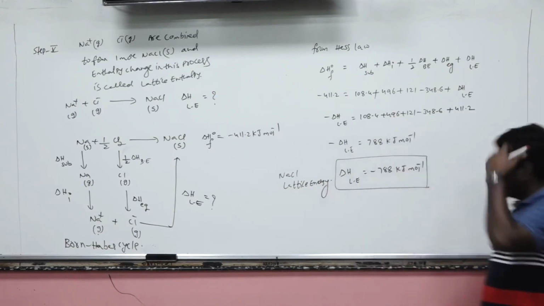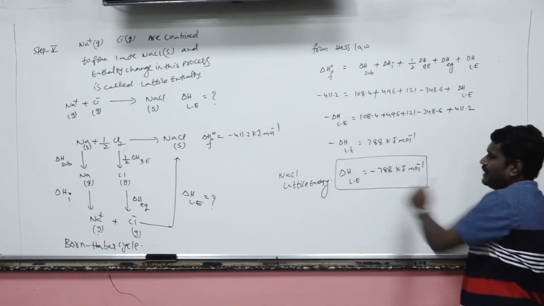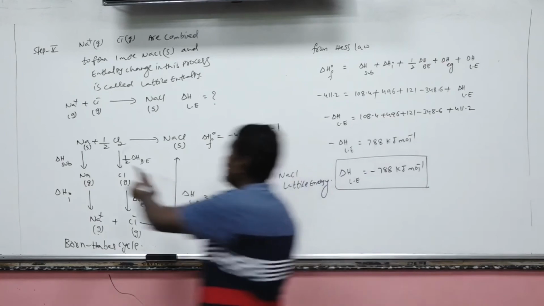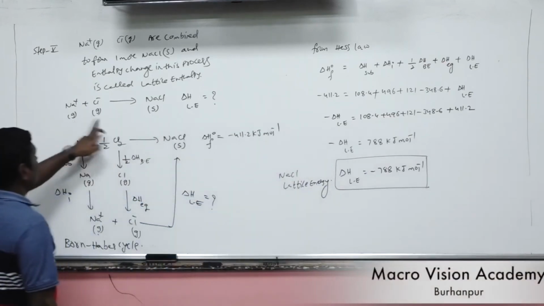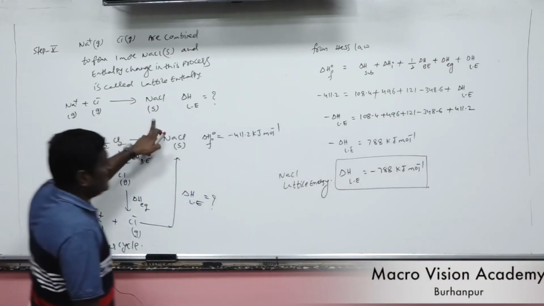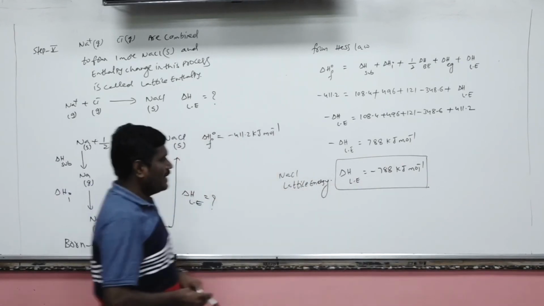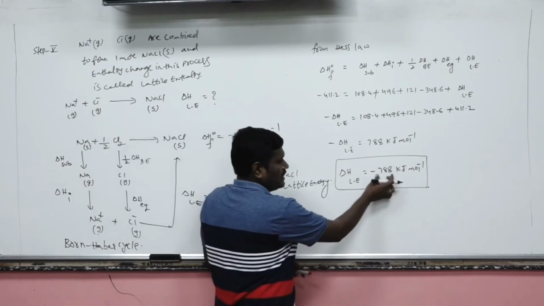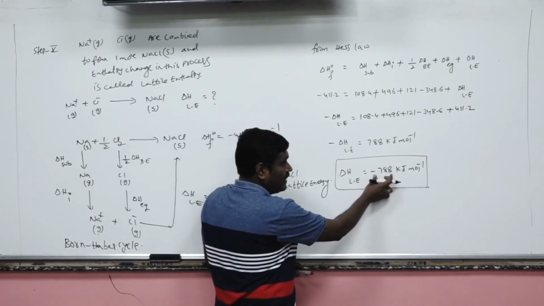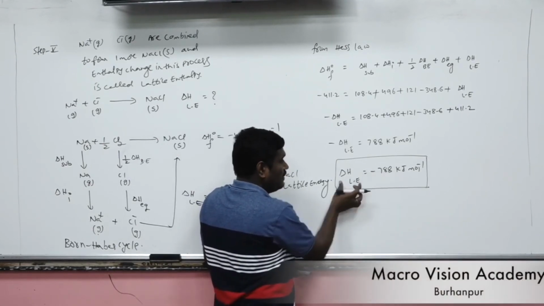Remember, here the lattice energy value you are getting has a negative sign. That means when oppositely charged ions come close to form 1 mole of a lattice, the enthalpy change is the lattice energy. The greater the magnitude of lattice energy, the more stable the lattice.